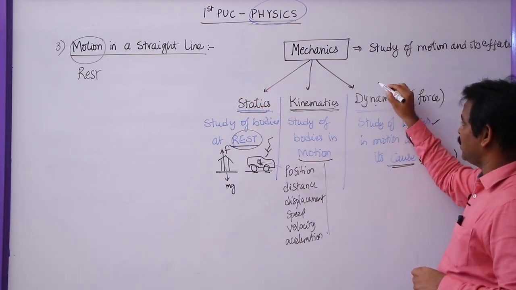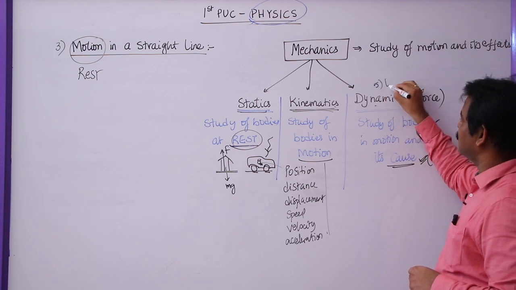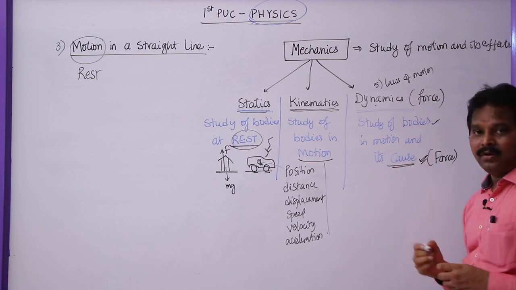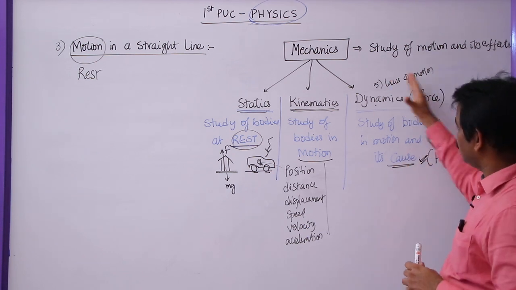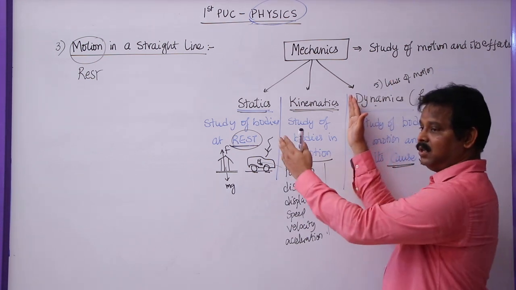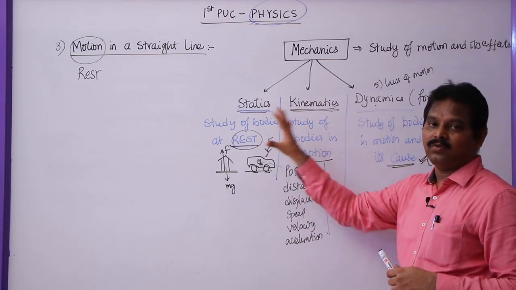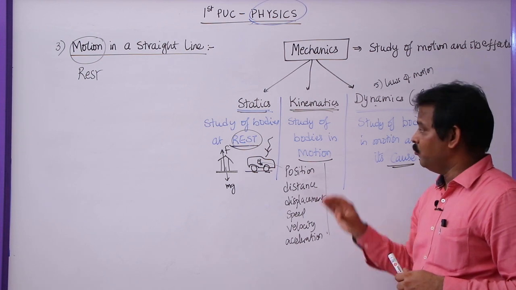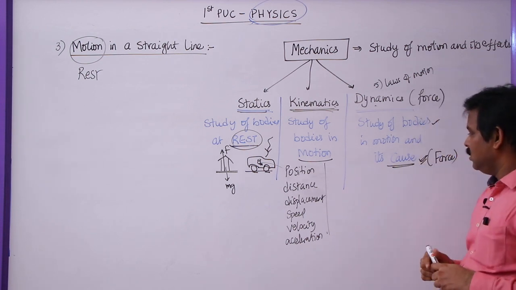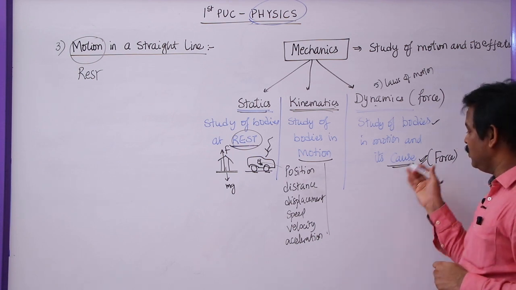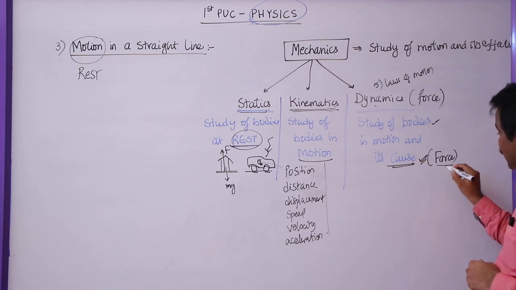But dynamics starts from the fifth lesson, that is the laws of motion, because we will learn about force only from the fifth lesson onwards. So in the first, second, third, fourth lessons, we will not use the word force. Here the cause of the motion is force, and we will learn about force and types of forces.